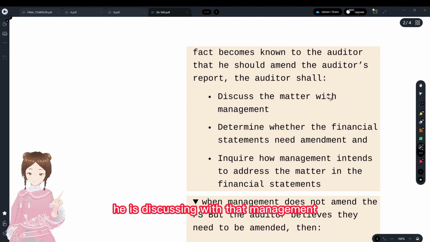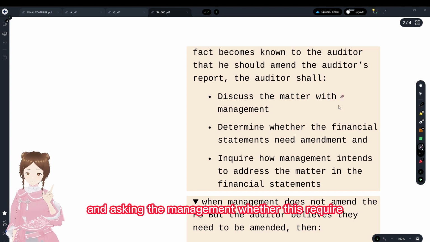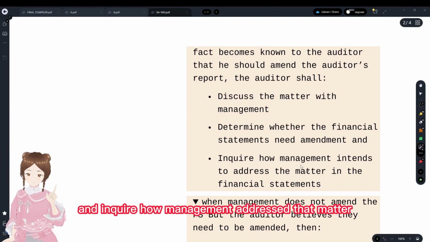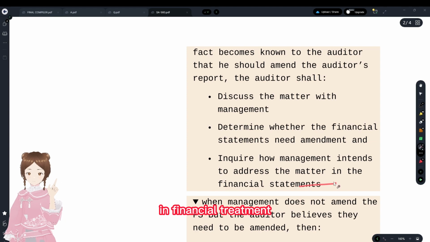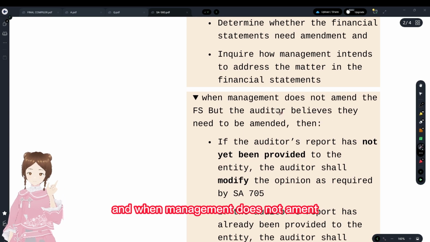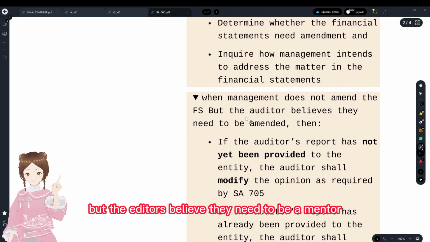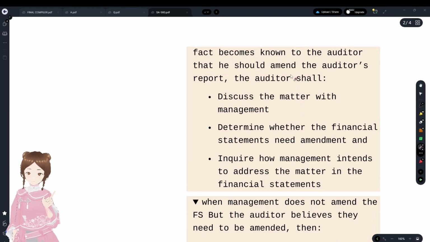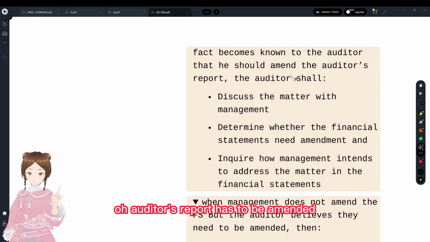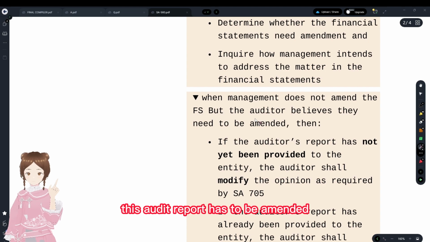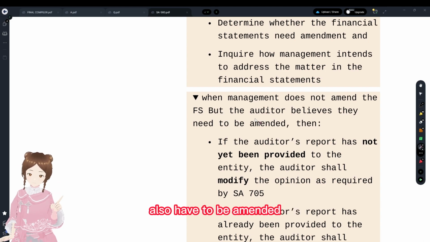He's discussing with the management and asking whether this requires an amendment in the financial statements as well, and inquiring how management addressed that matter in the financial statements, if at all the amendment was made. And when management does not amend but the auditor believes they need to be amended, here you see, the auditor believes that the auditor's report has to be amended as well as the financial statements.